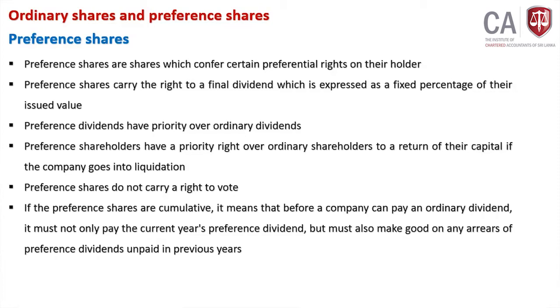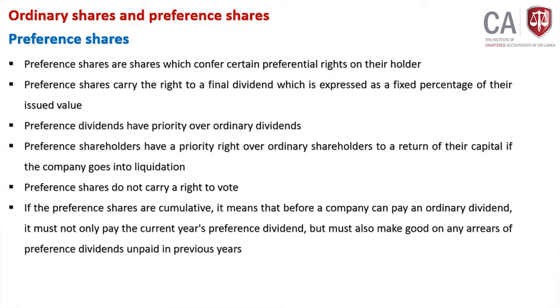Preference shareholders have priority rights over ordinary shareholders to a return on their capital if the company goes into liquidation. At liquidation or in a bankrupt situation, preference shareholders have priority over whom? Ordinary shareholders. So we have to pay preference shareholders first before you pay ordinary shareholders. Understand? Very important point. Next one.